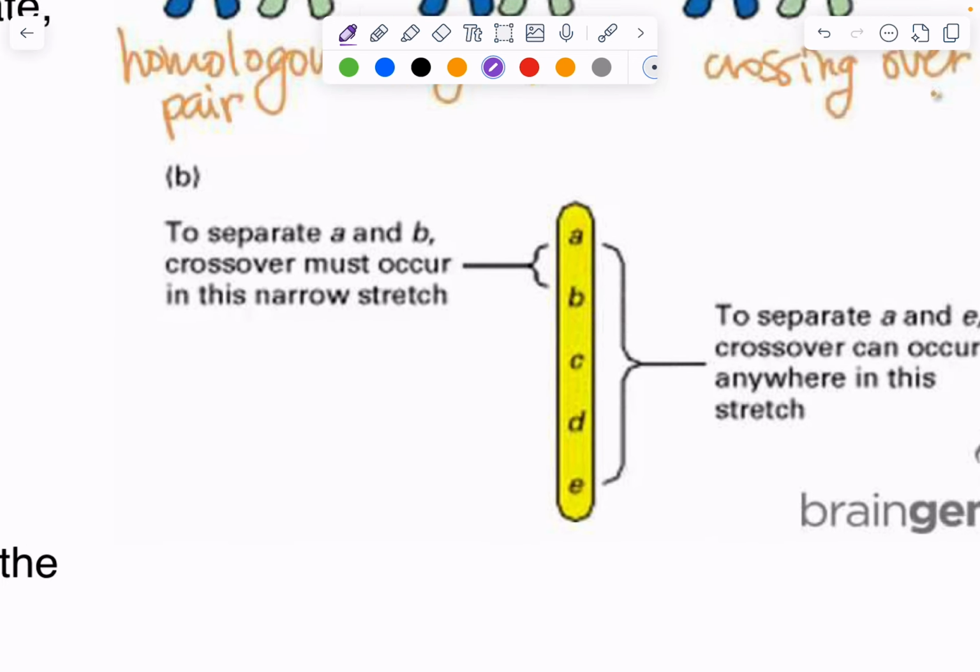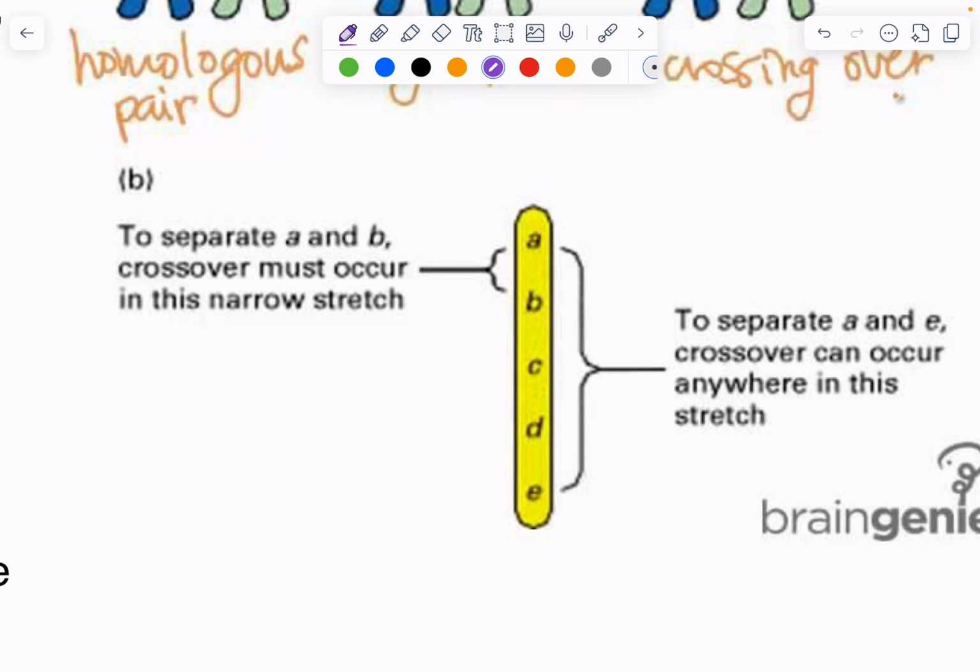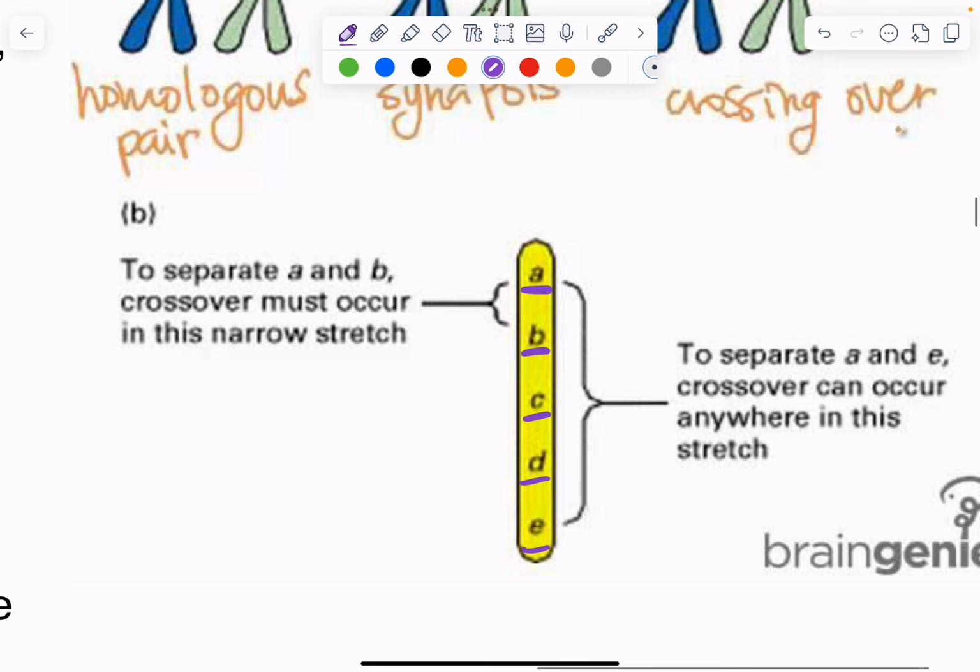And then here we can see a model of a chromosome. These are examples of where different genes can be found on the chromosome. And so crossing over is more likely to happen at the extreme ends of a chromosome than it is in the middle. So for example, genes A and D, these 2 extreme ones, are more likely to cross over than, say, B or C.